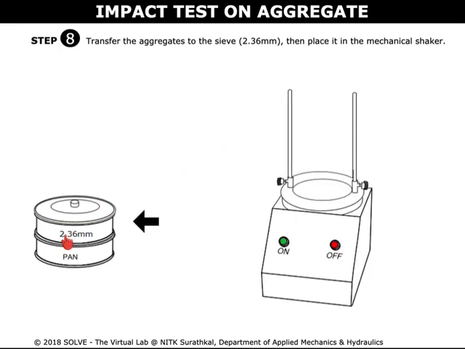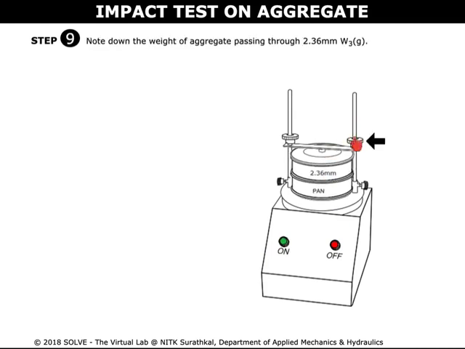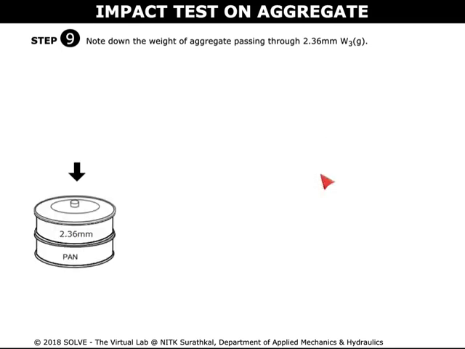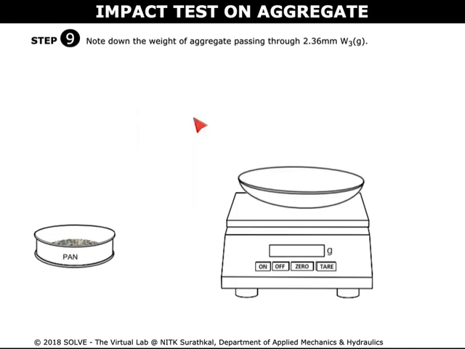Close the lid. Place this set of sieves in the mechanical shaker machine. Lock them in their position in the shaker. Switch on the mechanical shaker. Remove the sieve from the mechanical shaker. Open the lid. Select the correct answer for the pop-up question. Press OK to proceed to the next step.